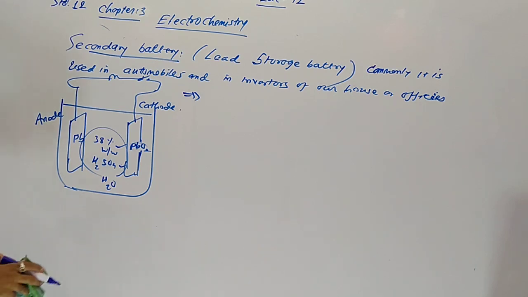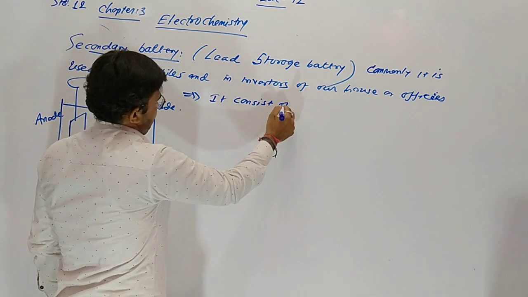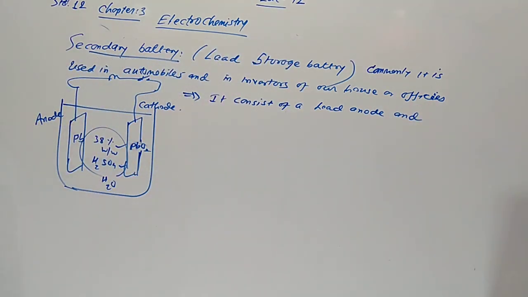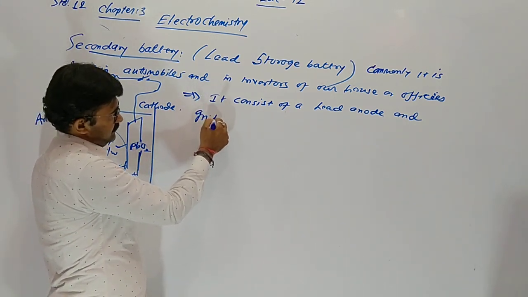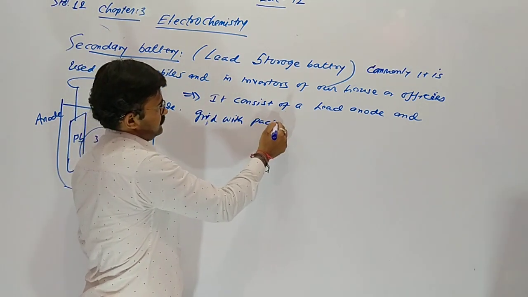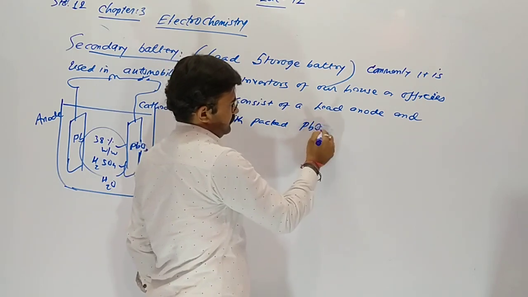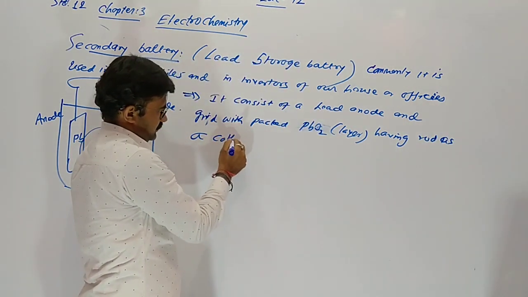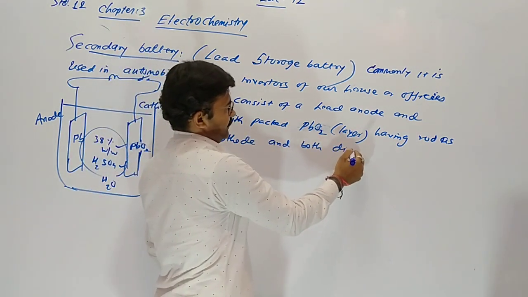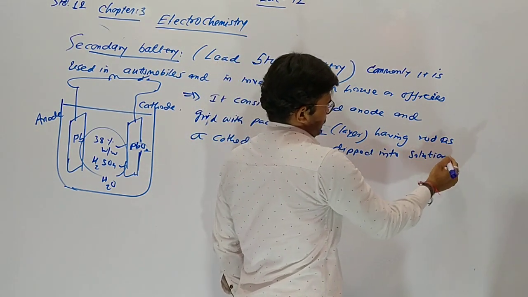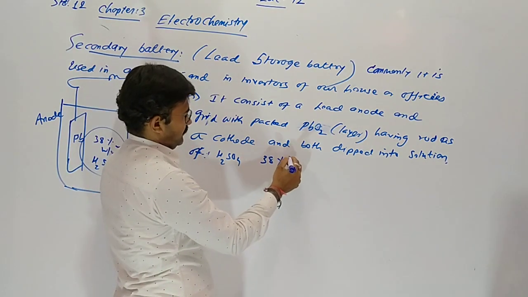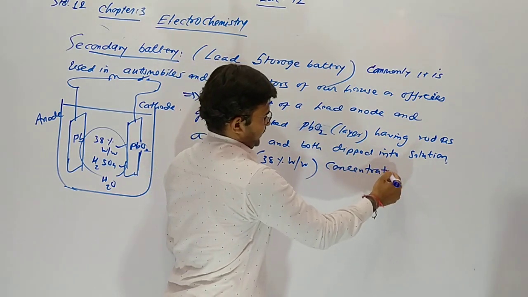It consists of a lead anode and a grid of lead packed with lead dioxide layer, means a rod as a cathode, and both dipped into solution of sulfuric acid having 38% weight by weight concentration.